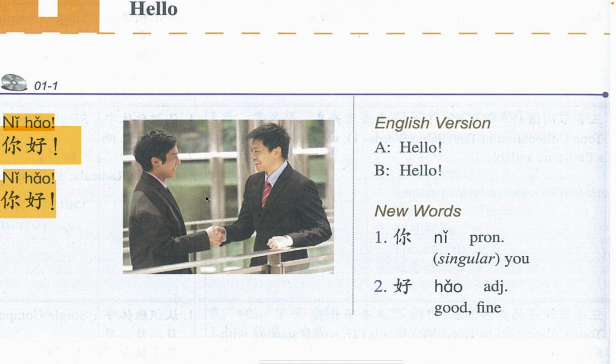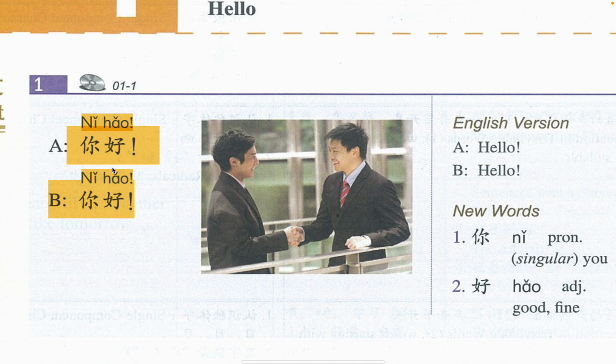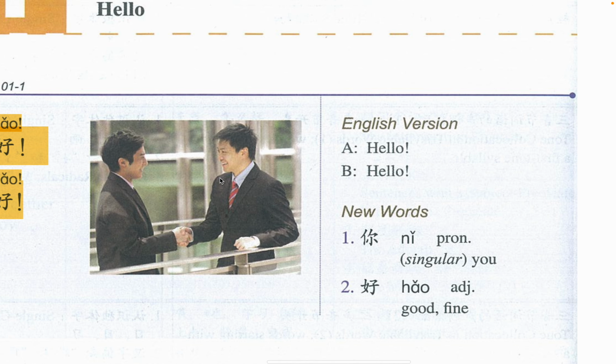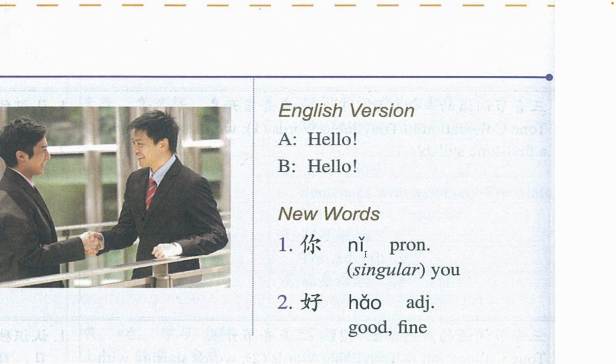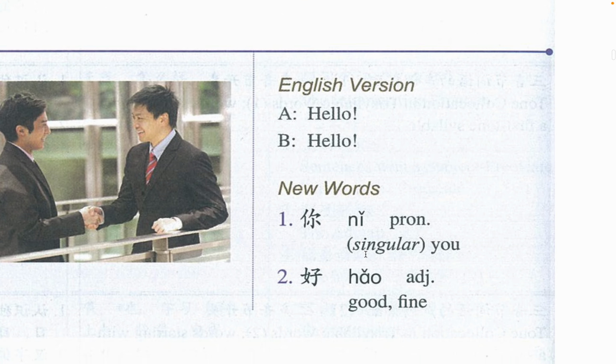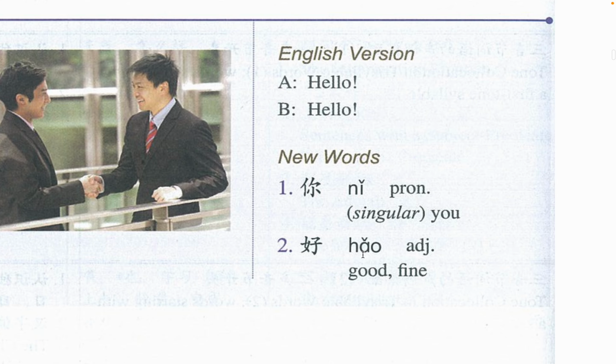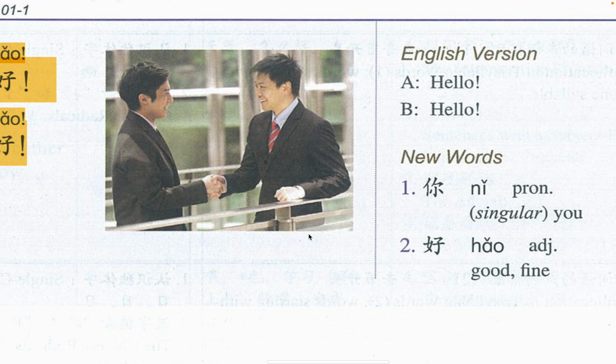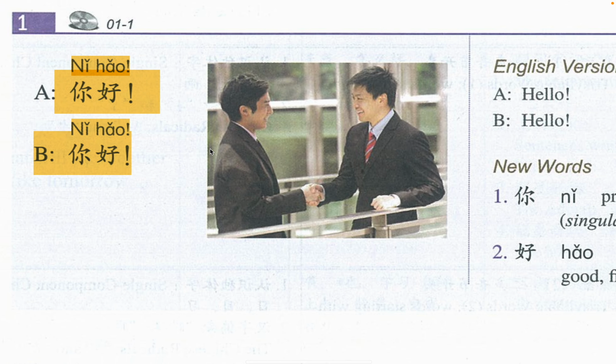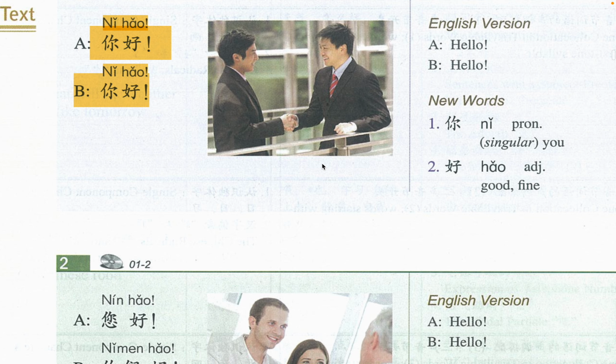All right. Now, let's look at the meaning of this ni hao. Let's break it down. Why are we saying ni hao? What does that mean? Let's come here. You can see we have ni, which means you in Chinese. Say with me. Ni, ni. That's you. In Chinese language, you have to say exactly what I'm saying because you have to use the right tone. Let's go again. Ni. Very good. Now let's go to the next one. We have the word hao, which means good or fine. Hao. Say it with me. Hao. Together we have ni hao, which means hello. So that's the very first dialogue there. Let's move on to the next dialogue.